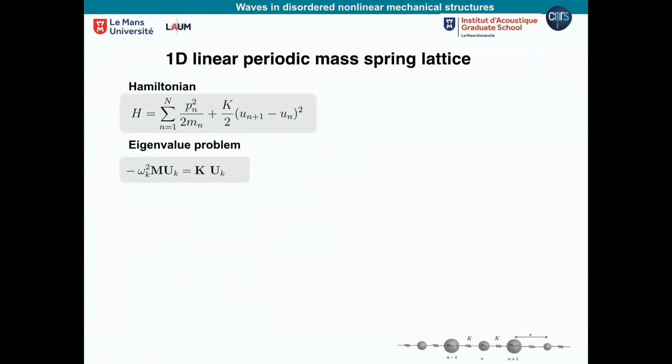So let's go with the motivation. Let's start with the simplest scenario in this talk, which is to consider a lattice of masses connected with springs. This is described by a Hamiltonian, where we have the kinetic energy of each particle here. So P is the momentum, M is the mass.